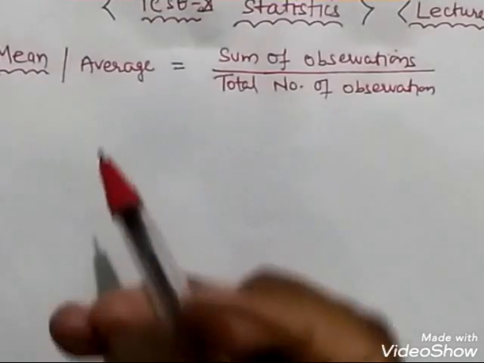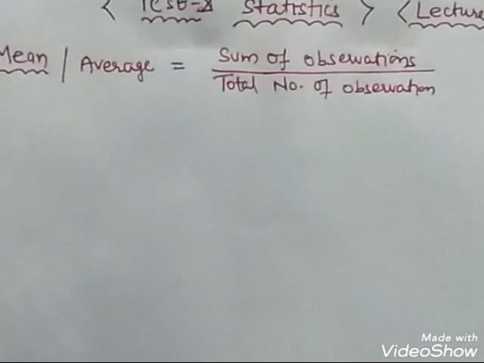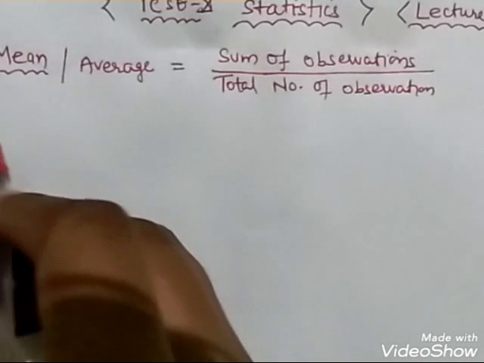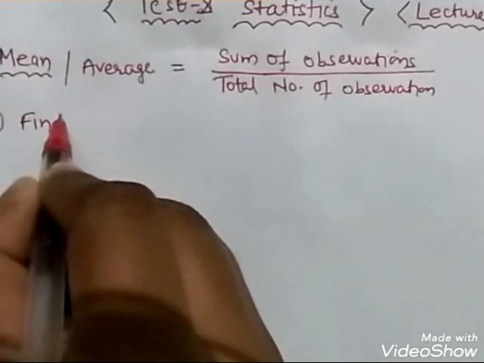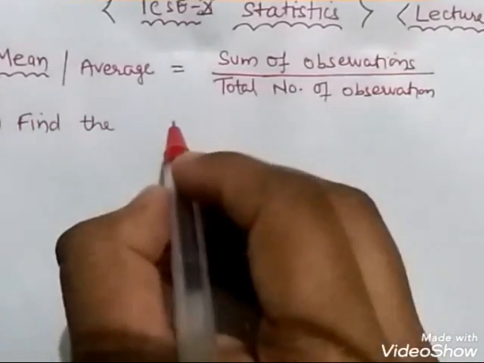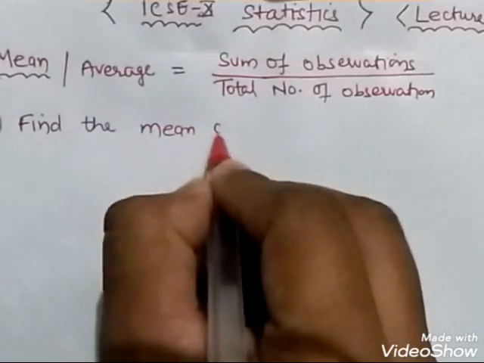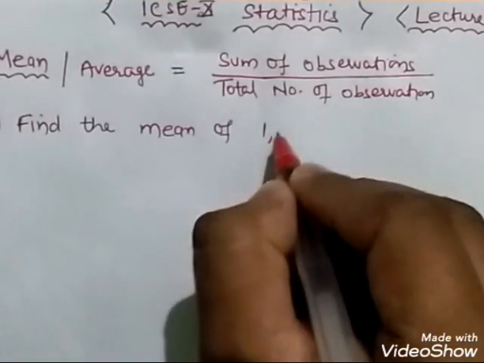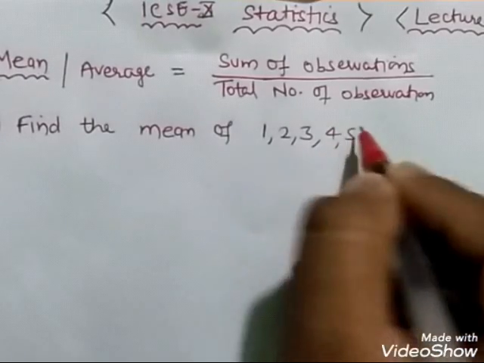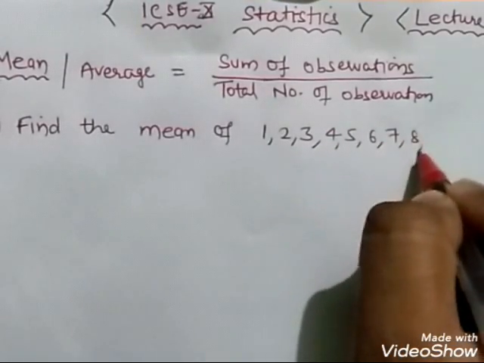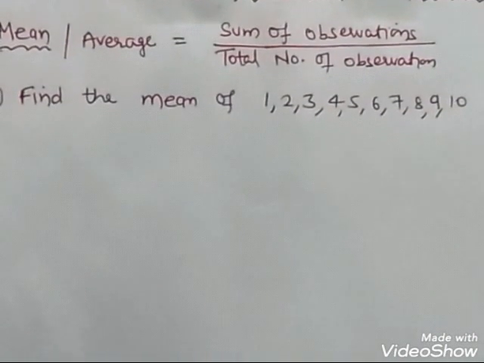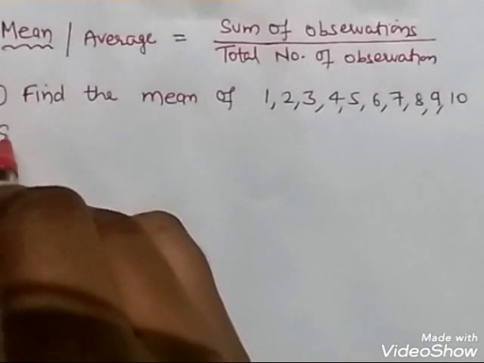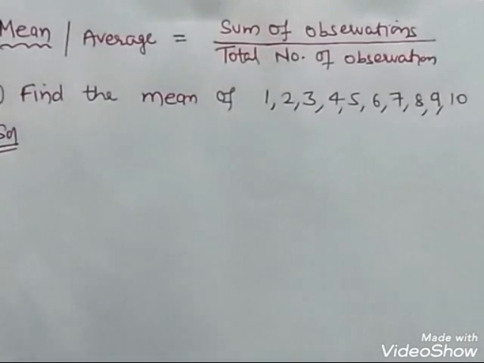Now how do we calculate it for random data? Basically we are provided with discrete data. What is discrete data? We are provided with different numbers. Like question first, find the mean of 1, 2, 3, 4, 5, 6, 7, 8, 9 and 10. I am taking a simple question: what is the mean of 1 to 10 natural numbers? Solution: how to calculate the mean of the first 10 natural numbers?